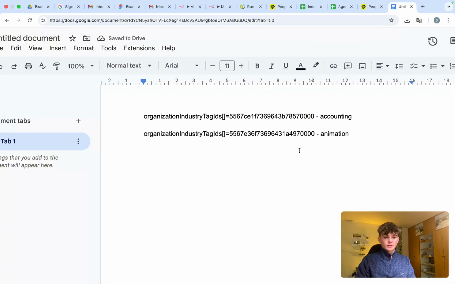So each industry has their own unique organization tag ID. So you cannot just feed an industry into the AI agent without it knowing what ID correlates with that industry that you have mentioned. So what we have to do is create a database with all of these IDs and their corresponding industry for the AI agent to reference when creating the search URL to scrape Apollo. I hope this makes sense.